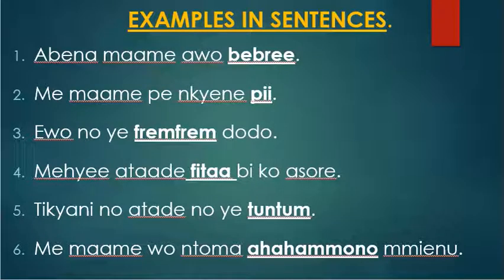Then the last sentence. Me maame wo ntoma ahahamunu mienu. So for this one is talking about the color of the cloth. So the ntoma there is cloth, and the color is ahahamono. Ahahamono in English is green.